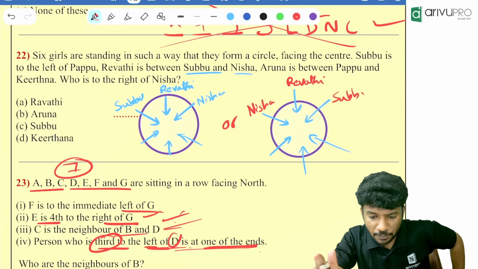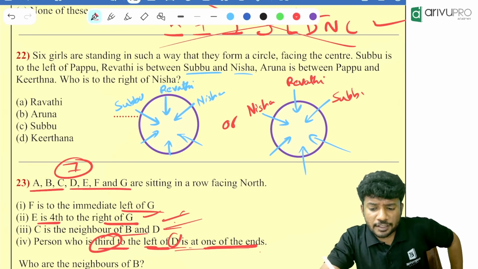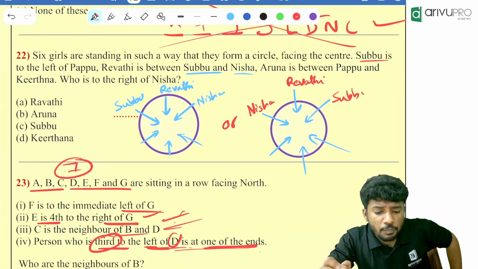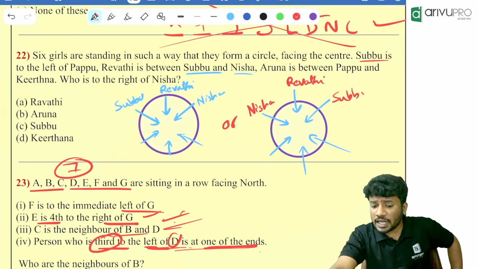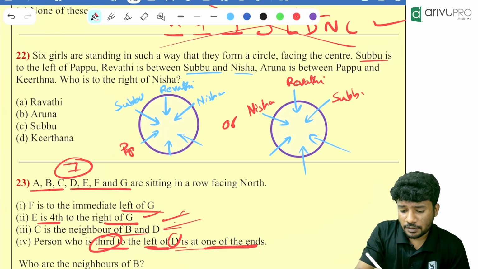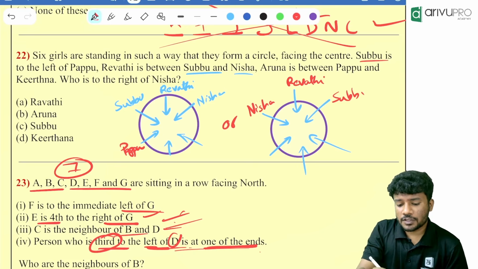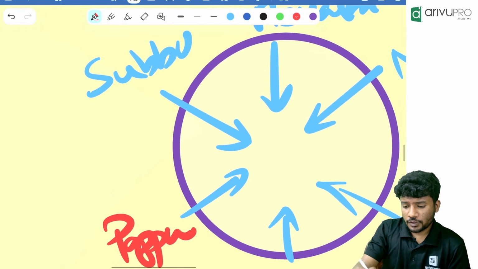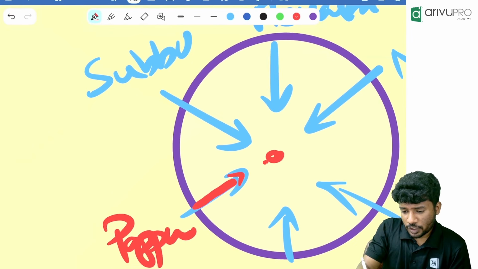Then what is given? Now, Aruna is between Papu and Kirtana. Then what do you know? Subbu is to the left of Papu. People, if Papu is there, is Subbu to the left of Papu? Look carefully. A person is looking towards here.